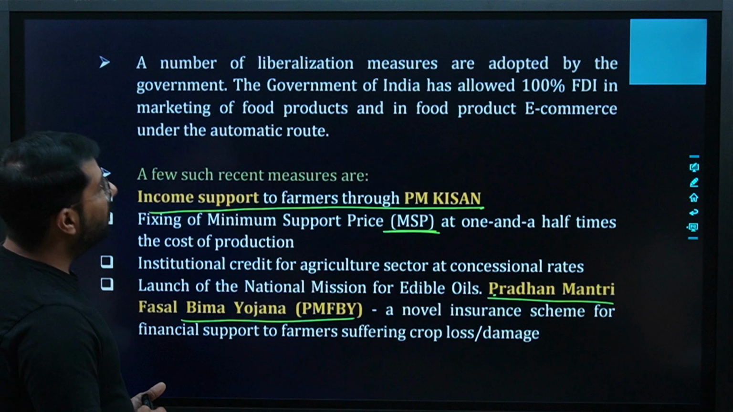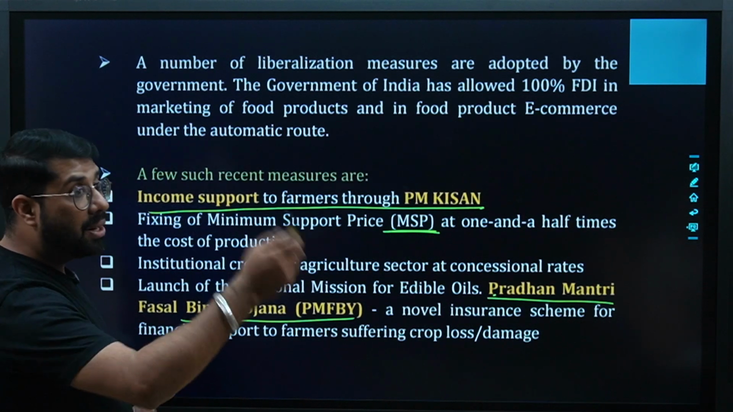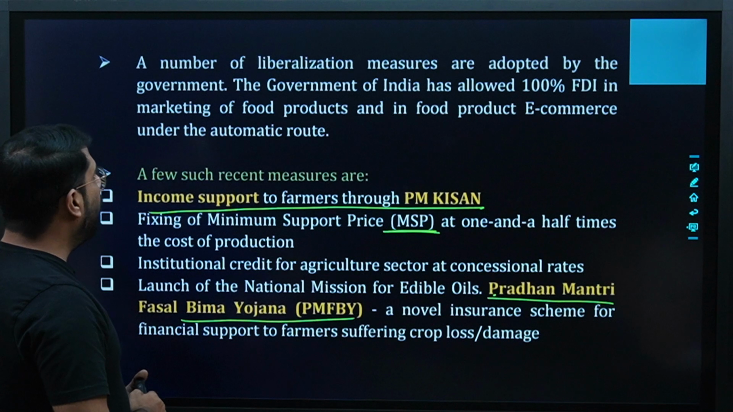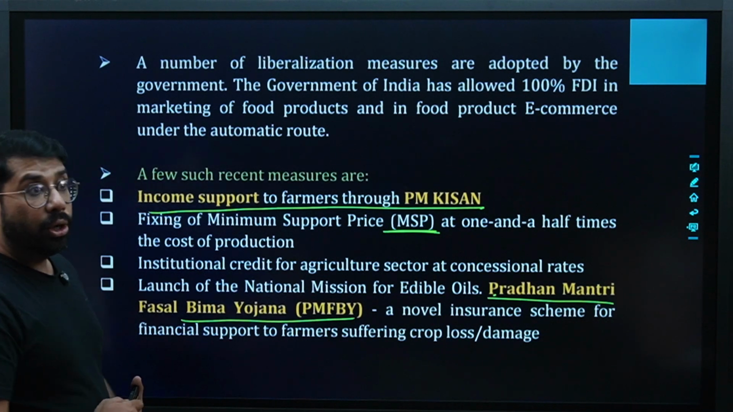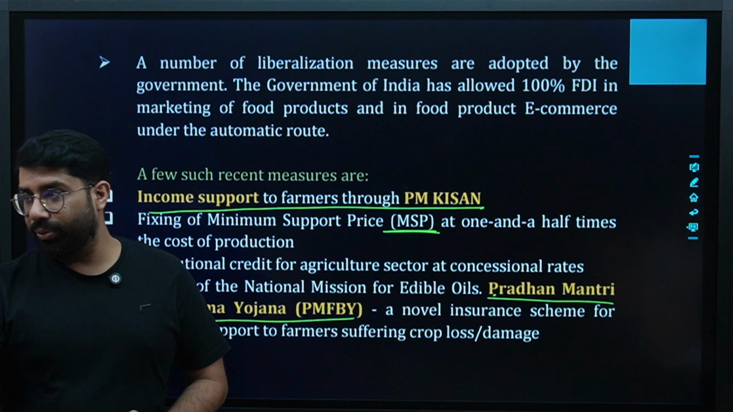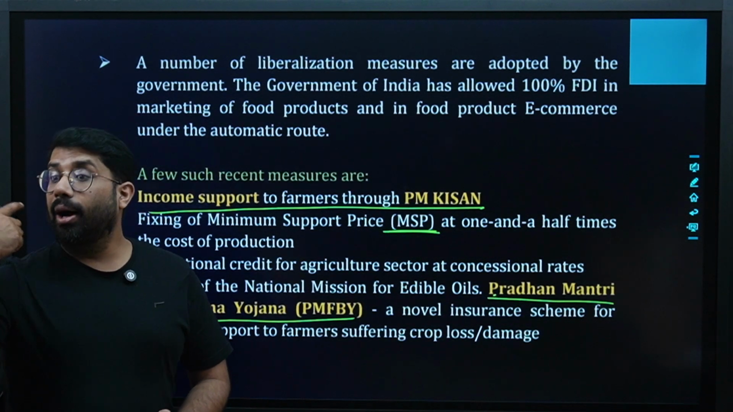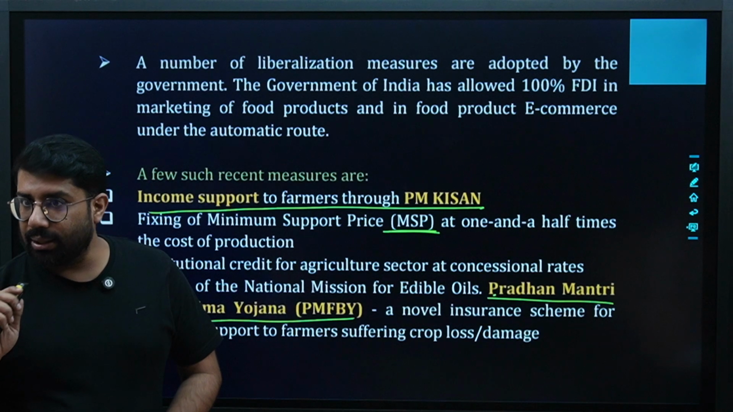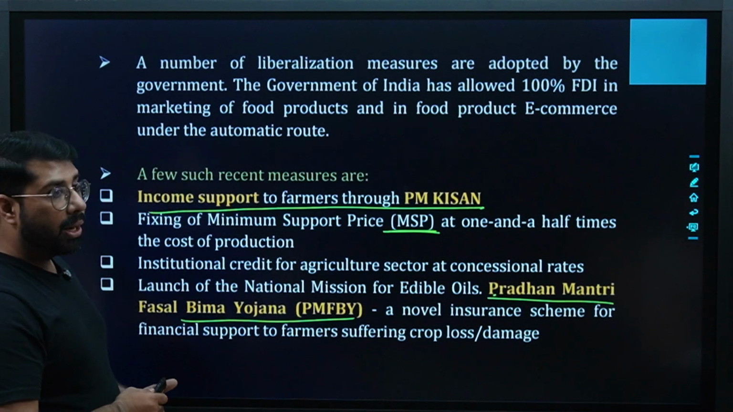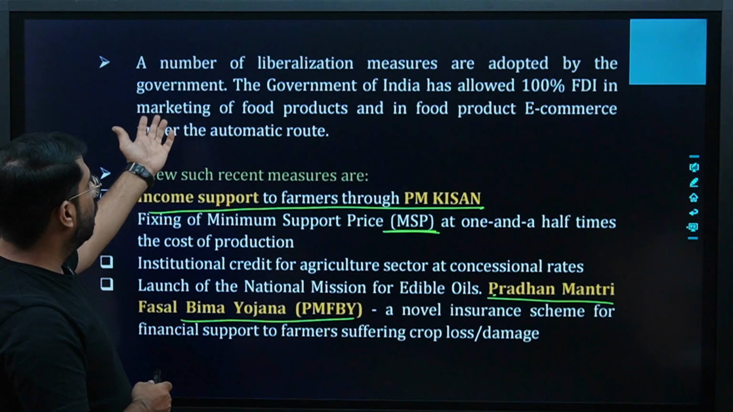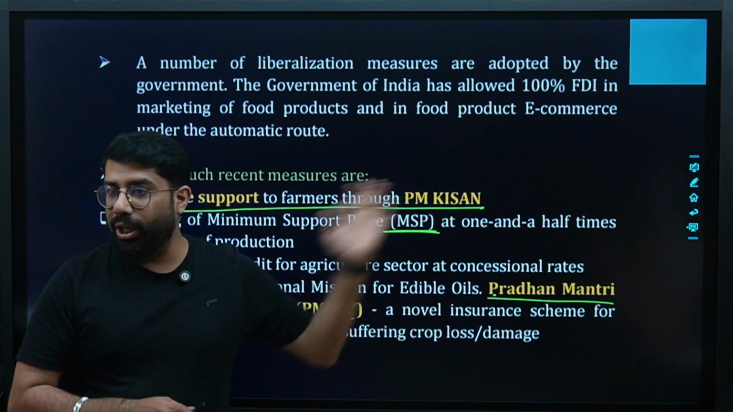A number of liberalization measures are adopted by the government. The government of India has allowed 100% FDI in marketing of food products and in food product e-commerce under the automatic route. First of all, automatic route, which is easy. Second, what is the percentage of FDI? 100%. That foreign players can come and participate in the Indian market regarding marketing of food products which are made in India and also in e-commerce.